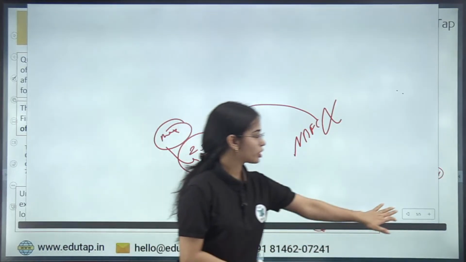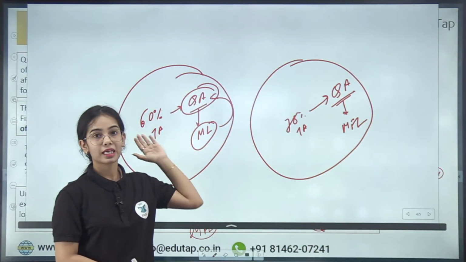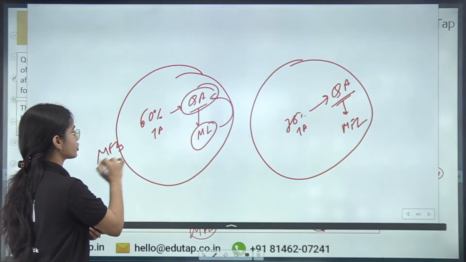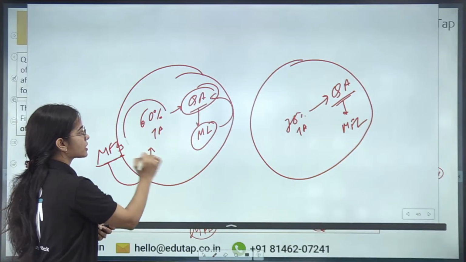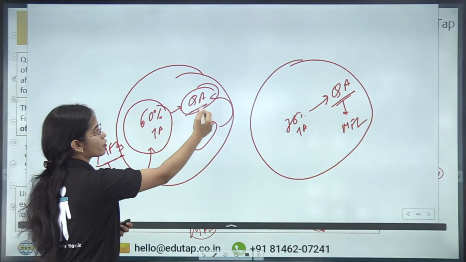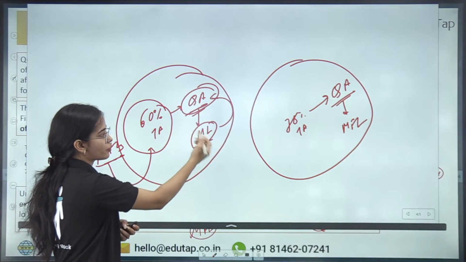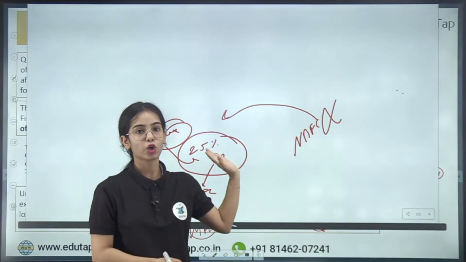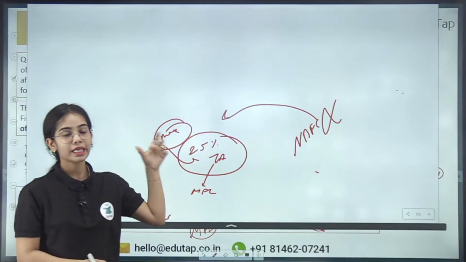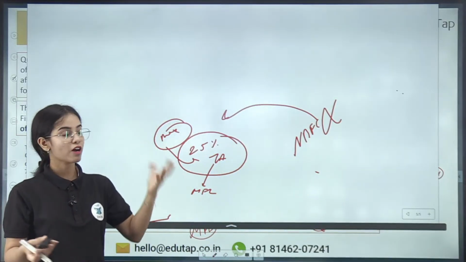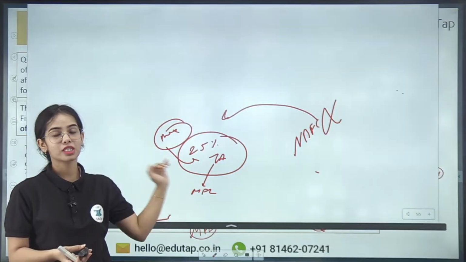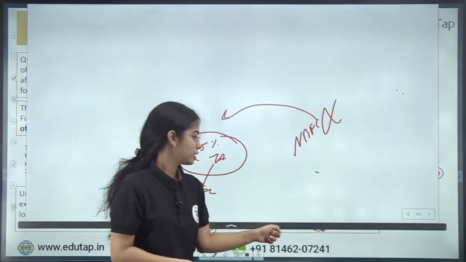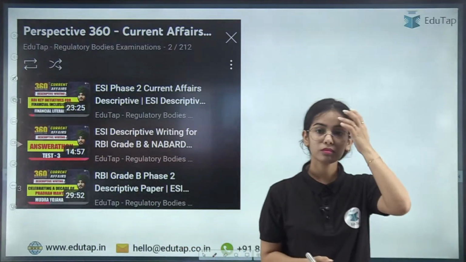Okay, so remember that this is the minimum limit: microfinance institutions need to have a minimum of 60% of total assets in the form of qualified asset, that is microfinance loans. And in the case of other NBFCs that are not microfinance institutions, they can have a maximum of 25% of the total asset in microfinance loans, not more than that. Any confusion, anyone?